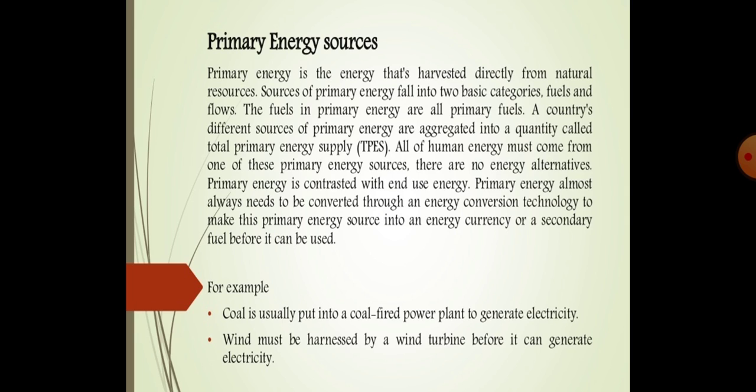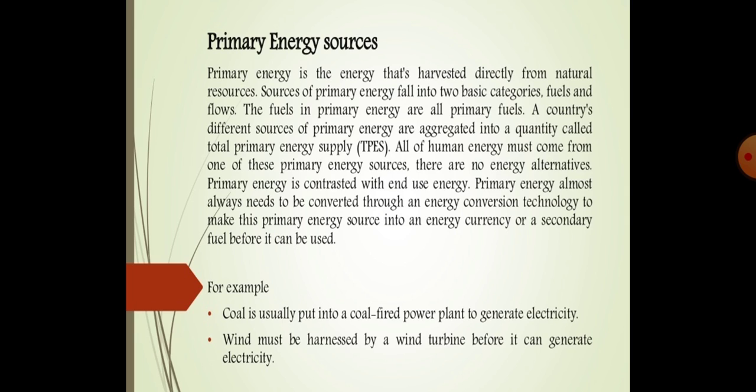What it is saying is that we are classifying the energy as primary and secondary. So what does primary mean? Primary means that we are getting this energy directly from nature. We are not processing it. The coal we can get directly from nature, and the wood we can get directly from nature, so we can categorize them as primary sources of energy.